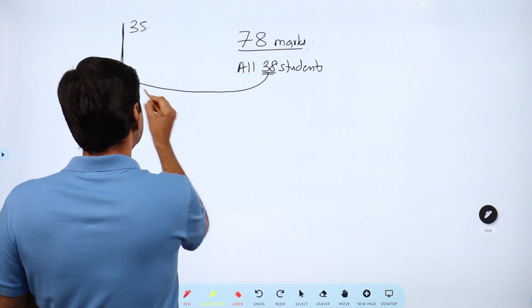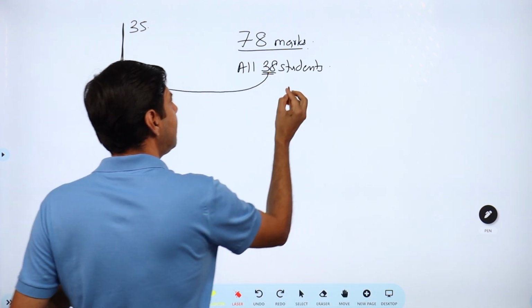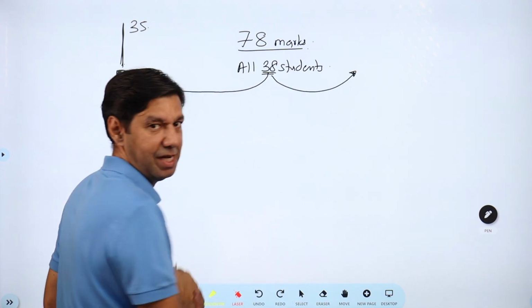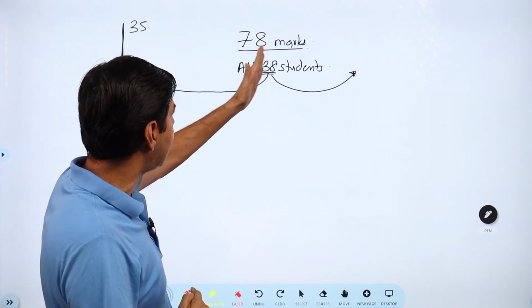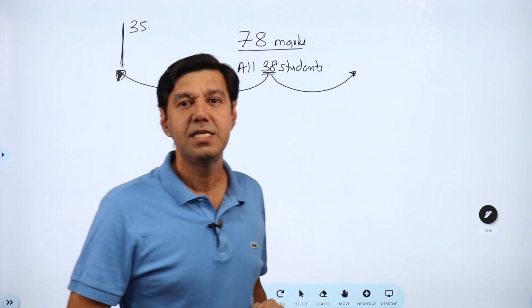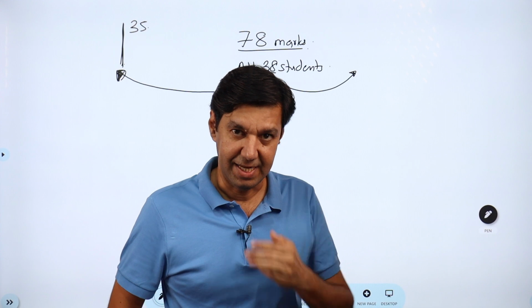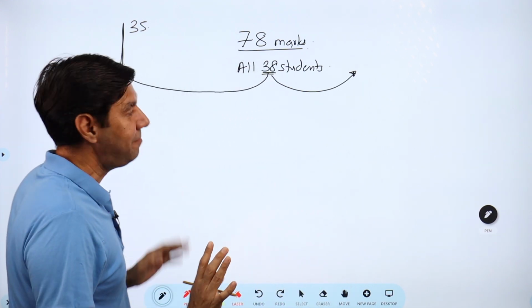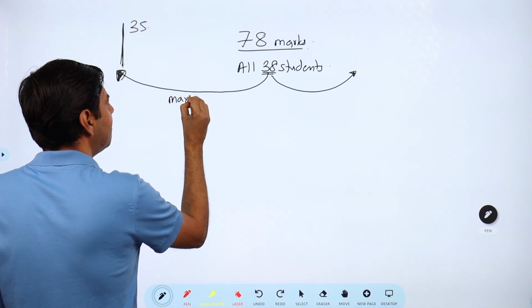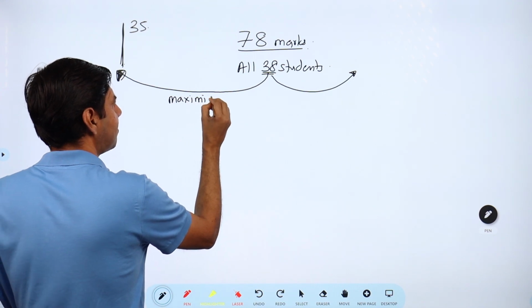So when I take some students and I put them lower, then some students I would have to give more marks so that the average remains. And whatever is the decrease in marks that I do here, I need to do the increase in marks on the other side as well. Simple. Now, I want to maximize the number of students here.